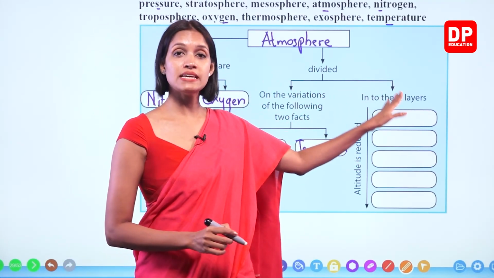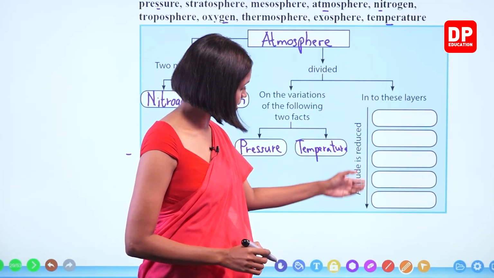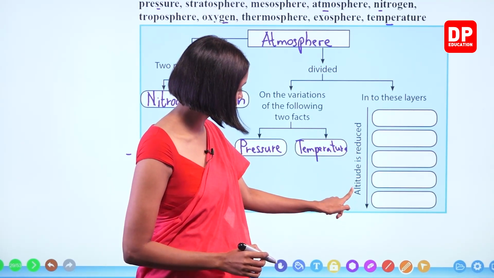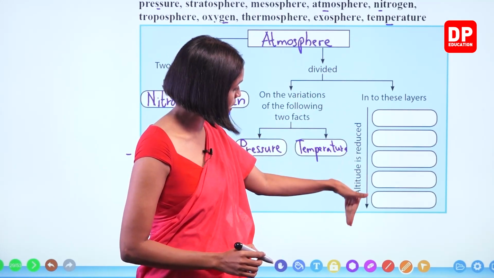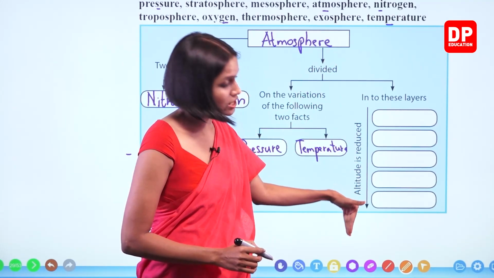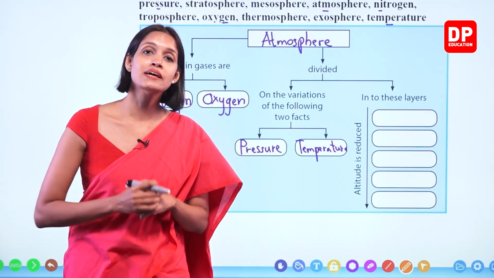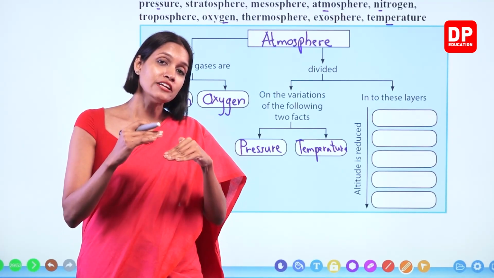Divided into these layers, 5 layers. But when you write these layers, you have to consider this. Look at this arrow, it's written altitude is reduced. When going from up to down, altitude is reduced. What is the meaning of altitude again? Altitude means the height from the sea level. Right? Height from the sea level.